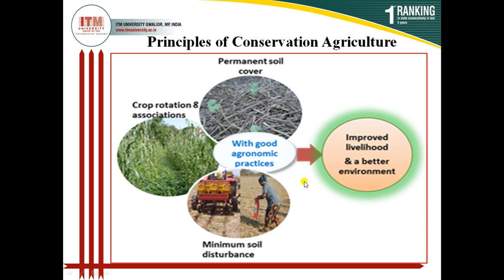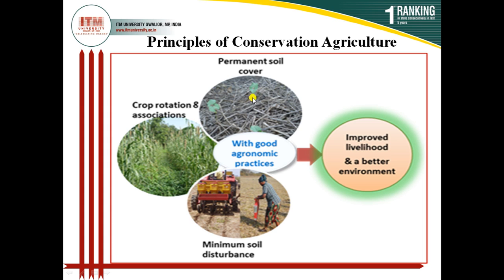Conservation agriculture has three components, three principles of agronomy which should be combined, adopted and related with each other. These three components should be managed with good agronomic practices. So these components are permanent soil cover.